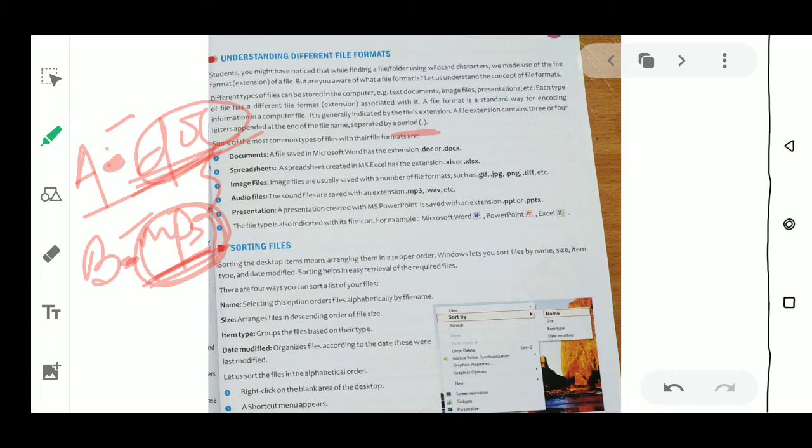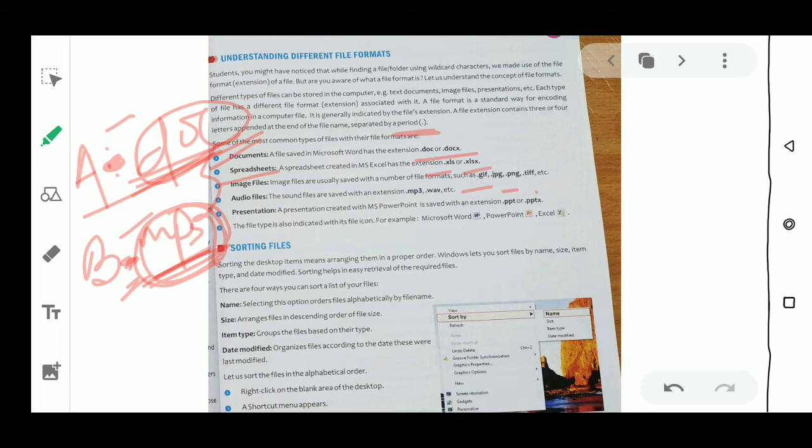Different types of files have different extensions, and the extension can be 3 letters or 4 letters, after that period, that is the full stop or dot. For a document we have extensions like doc and docx. For a spreadsheet we have dot xls or xlsx. For an image file we have dot gif, dot jpg, dot png, dot tiff.